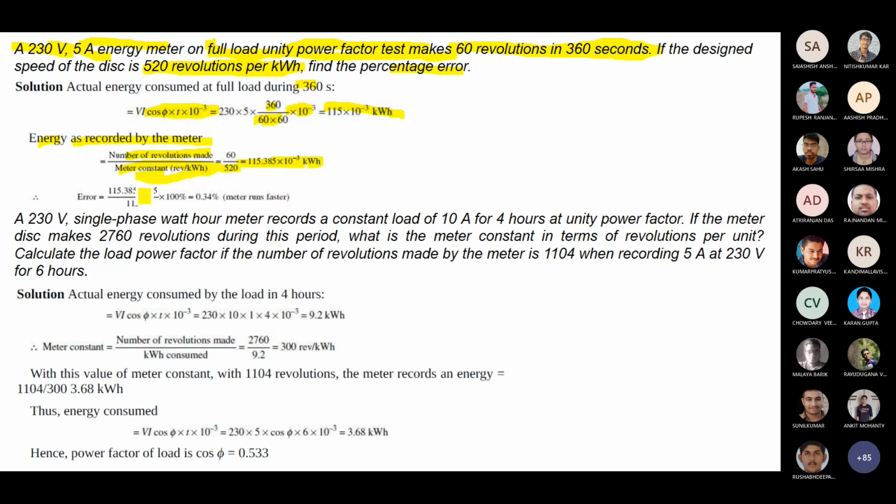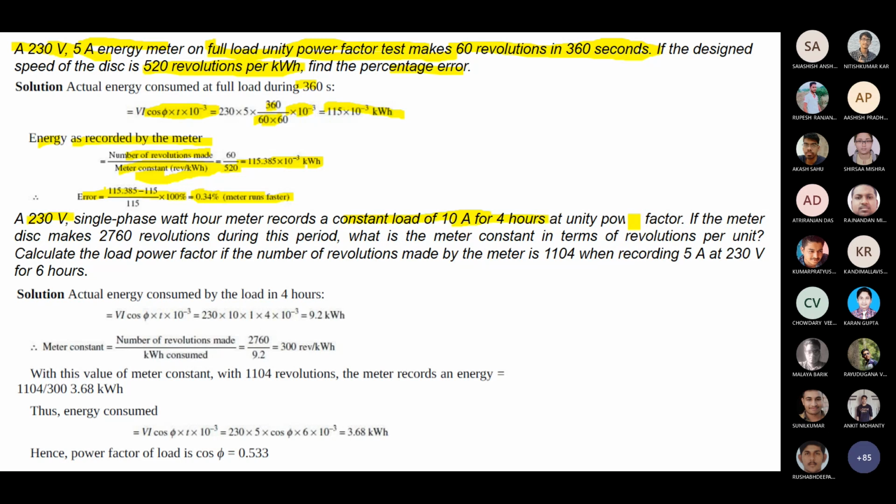So what is the error? 115.385 minus 115, whole divided by 115. The 10 to the power minus 3 in numerator and denominator cancel each other. You are getting 0.34 percent, so the meter runs fast. Simple problem. Another problem is there.